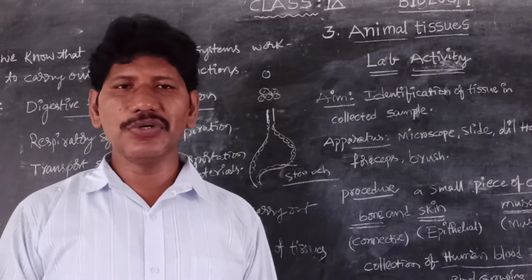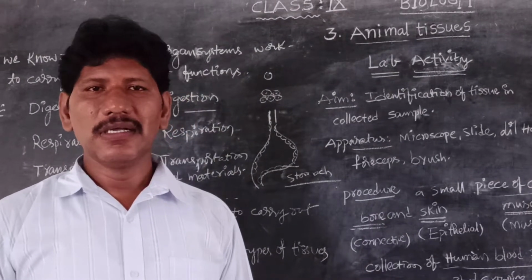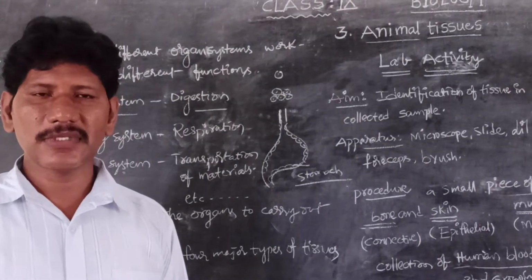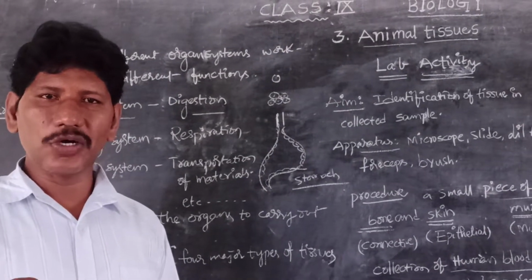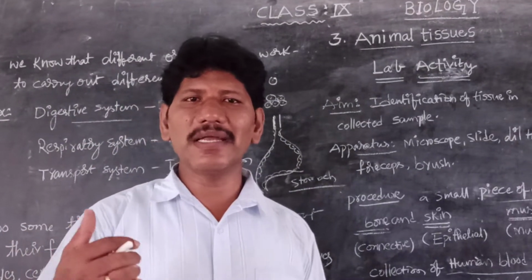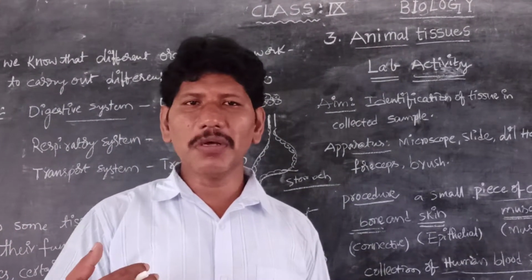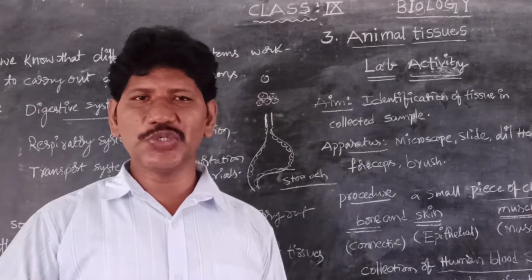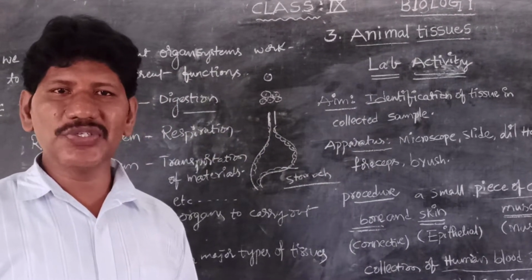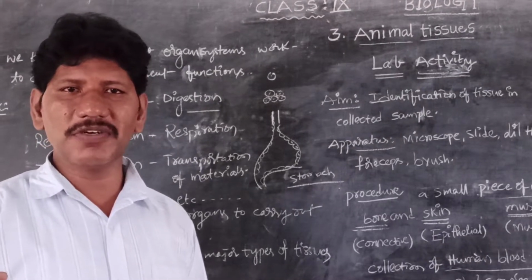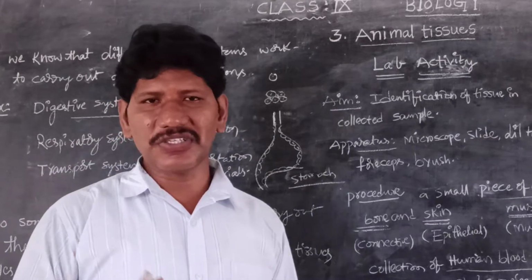Today we are going to discuss animal tissues as the third chapter. We had completed the earlier chapter, plant tissues, and saw how plants manage different functions with the support of plant tissues. Like plants, animals also have different types of tissues to perform different kinds of functions.